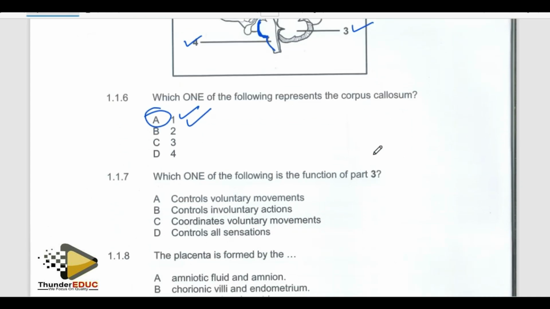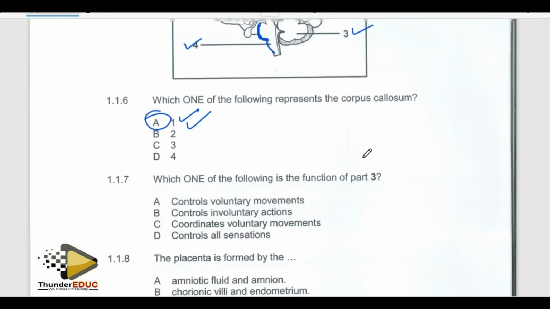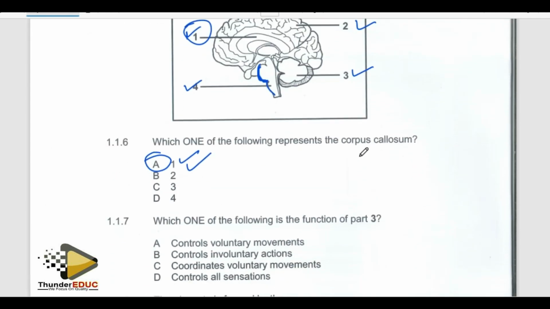Then they are asking which one of the following is a function of part 3. Part 3 is what? We have seen that part 3 is the cerebellum. Cerebellum is responsible for coordination of voluntary movement. There is a confusion. I always tell my students, don't confuse coordination and control. It does not control voluntary movements. It coordinates voluntary movements.